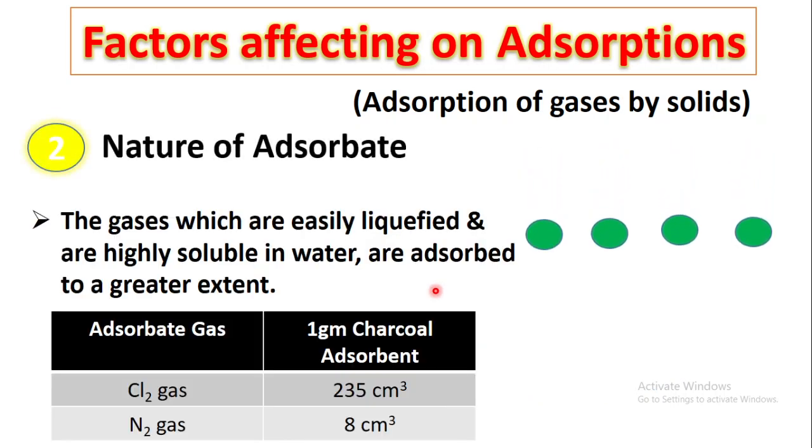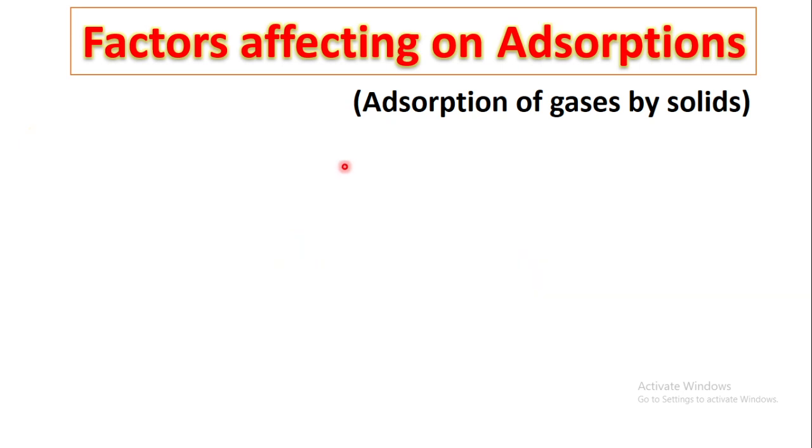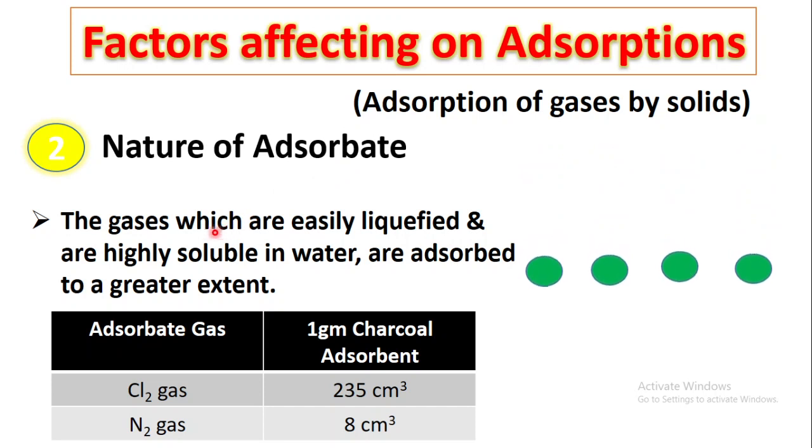Second factor is nature of adsorbate. Adsorbate is a substance which gets accumulated over the surface of another substance. The substance which gets adsorbed over the surface of another substance is called the adsorbate. Now, in case of gases, the gases which are easily liquefied and are highly soluble in water are adsorbed to a greater extent. So these gas molecules can be liquefied easily.